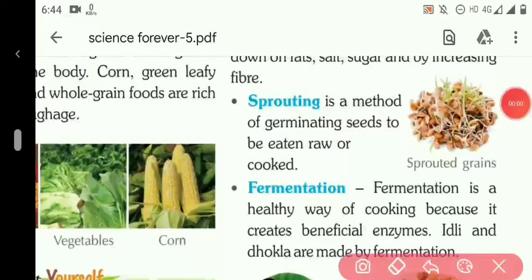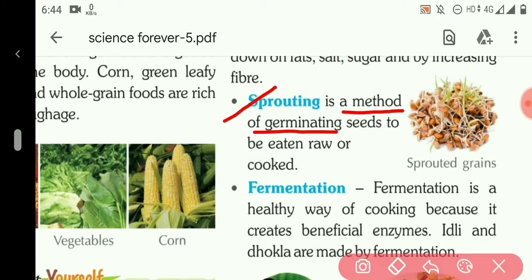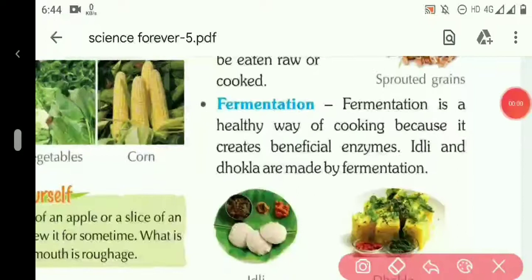So, the first method is sprouting. What is sprouting? Sprouting is a method of germinating seed. We can soak seeds in water and germinate them, and then we can eat them raw or cooked.